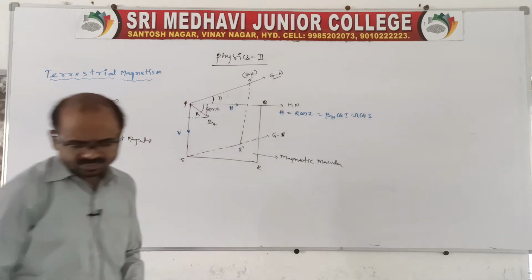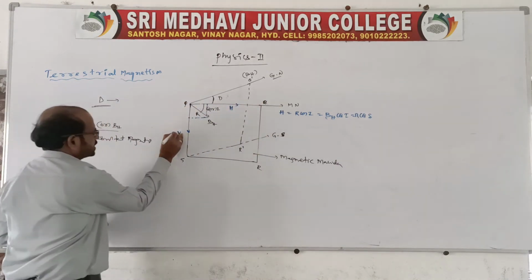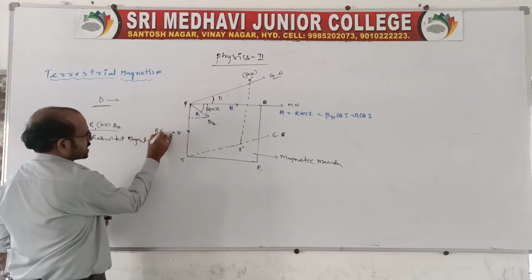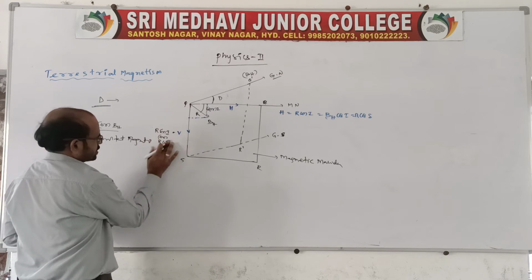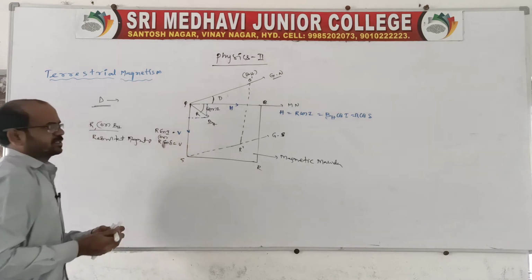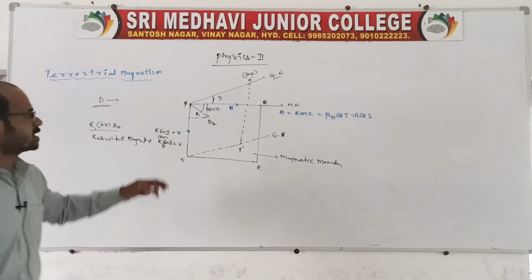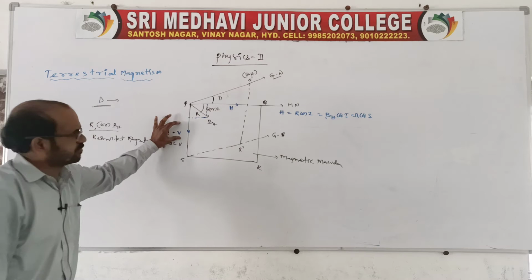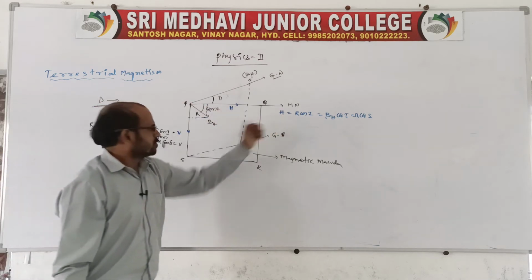Anyone you write, delta is the angle. And the vertical component is R sin I, or R sin delta. So there are two components, the horizontal component, capital H, and the vertical component, capital V.